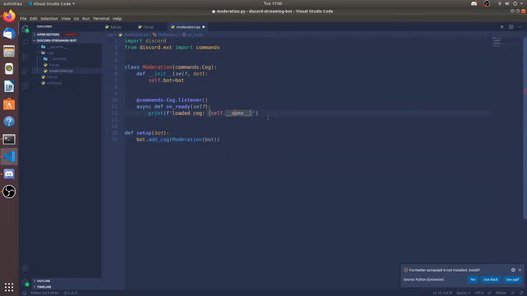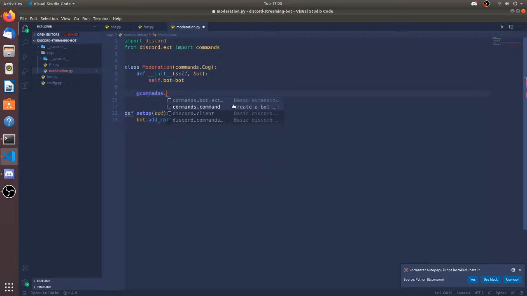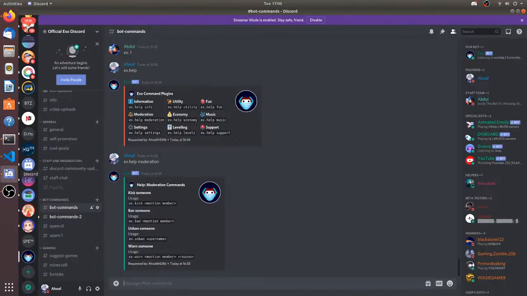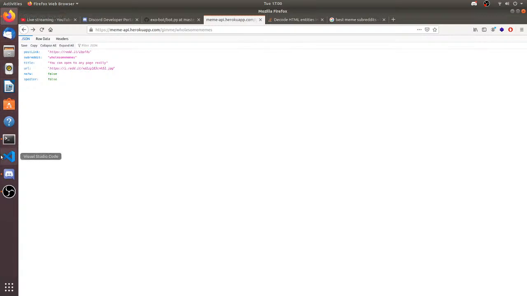So let's do moderation.py. So this is the cog. Really, man, I don't want it to send a message. Okay, so this is the reason why I use this extension. So commands dot command, def kick.